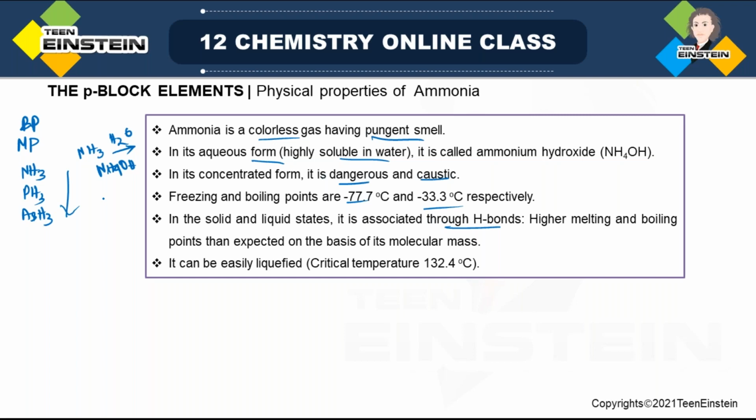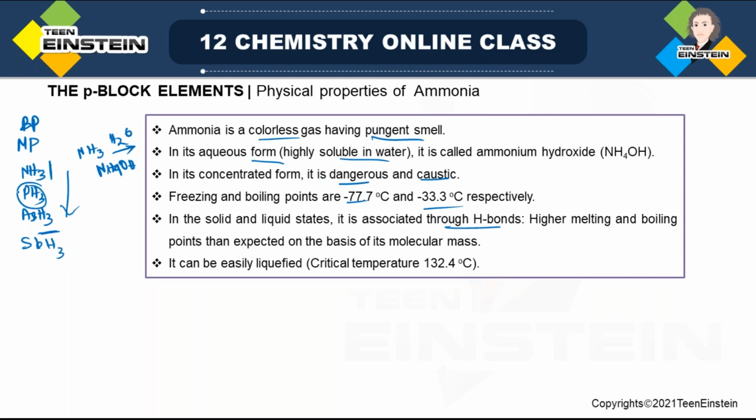So down the group, MP and BP both should be high as we are moving down the group. But for ammonia, its melting point and boiling point values fall between AsH3 and SbH3. So PH3 will be having minimum MP and BP, and the reason is that hydrogen bond is present in ammonia.